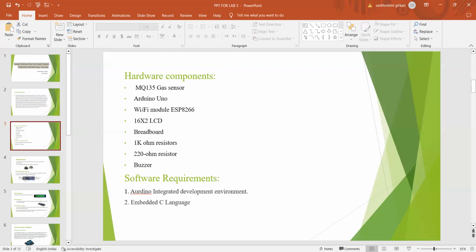Next, getting into the hardware components, we have MQ135 gas sensor, Arduino Uno, Wi-Fi module ESP8266, and 16x2 LCD, breadboard, 1K ohm resistors, 220 ohm resistors, buzzer, and the software requirements we have are Arduino integrated development environment and embedded C language.